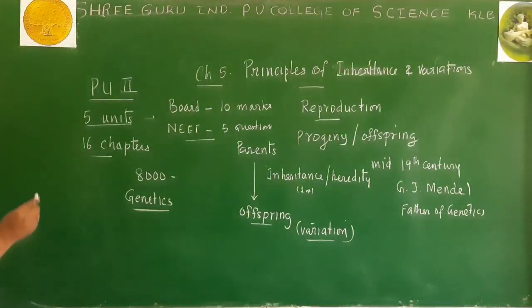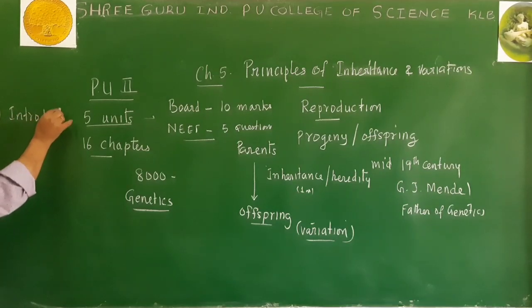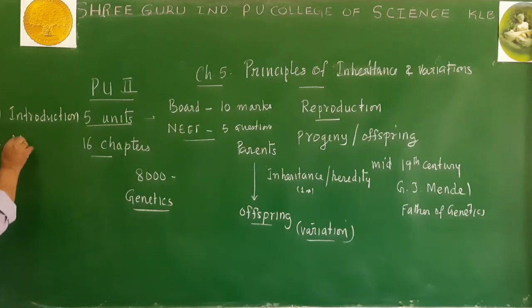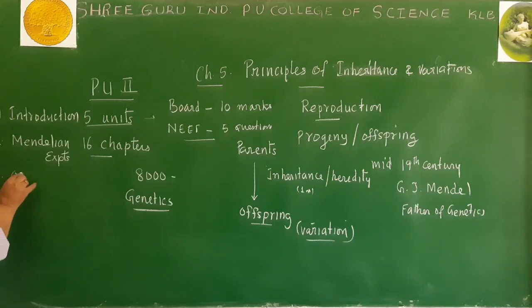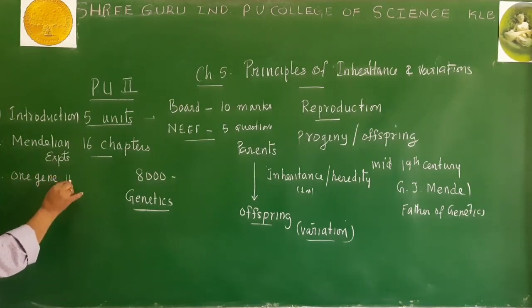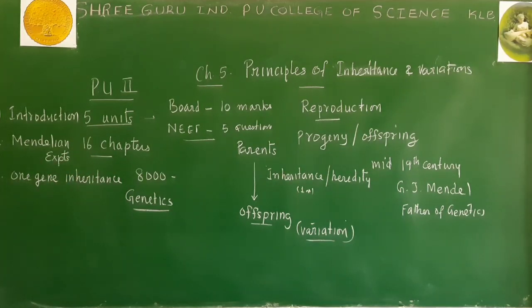In this lesson, principles of inheritance, first, let us see some introduction related to Mendelism or Mendelian work. Then there will be some brief history about G.J. Mendel, his birth and experiments, and we are going to deal with the Mendelian experiments in this lesson. The third point is about one gene inheritance. If you consider only one gene and how it gets inherited from generation to generation, that is called one gene inheritance.